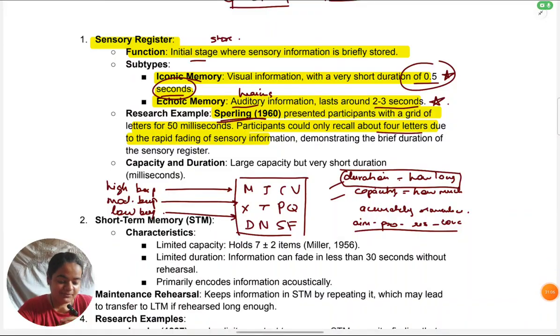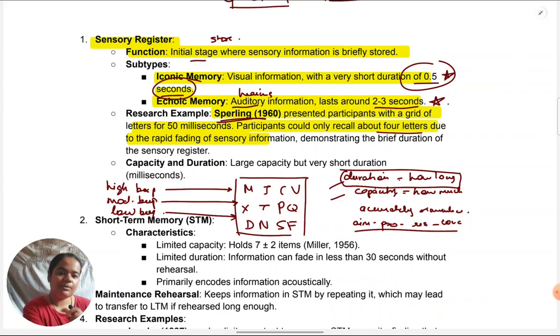Okay, before I forget, evaluation of studies is also possible. Not only is the study by itself an evaluation point for AO3 because it's supporting the larger theory, but you can also give some strength or weakness of the study as an evaluation point. Very quickly, if we take the example of this study, this is a point that will apply to most studies. They are your typical laboratory experiments, highly artificial, lacking in ecological validity.